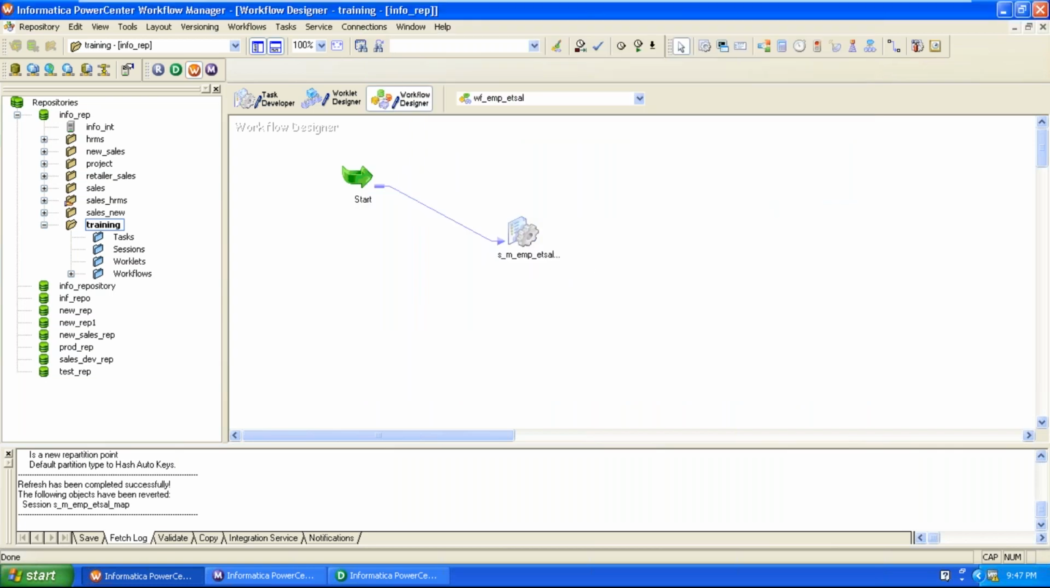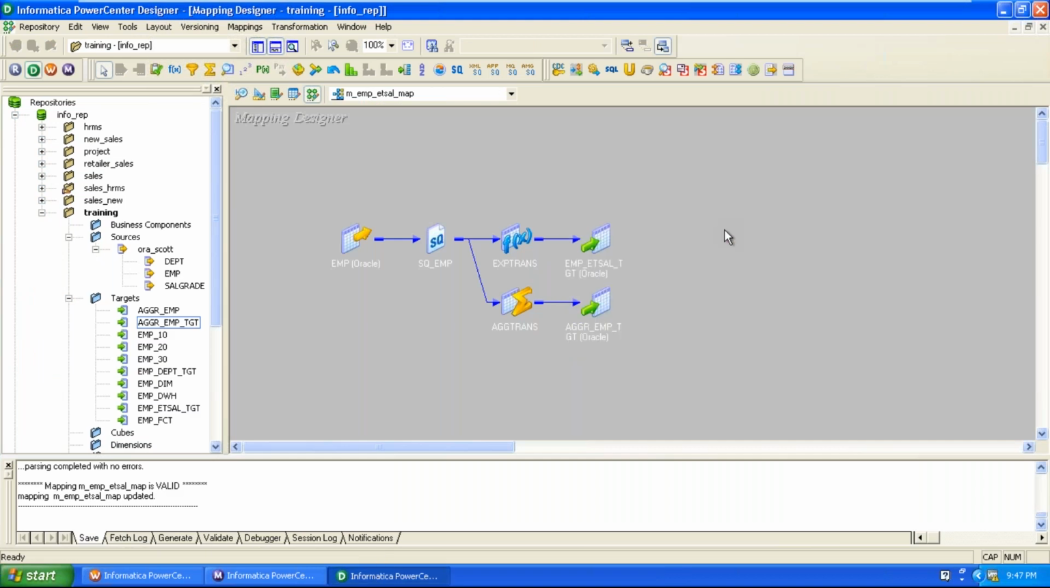Some scenarios are there. Within the scenarios, we can discuss pre-SQL and post-SQL for the source qualifier, and pre-SQL and post-SQL for the target. Okay. Now we can discuss another transformation.